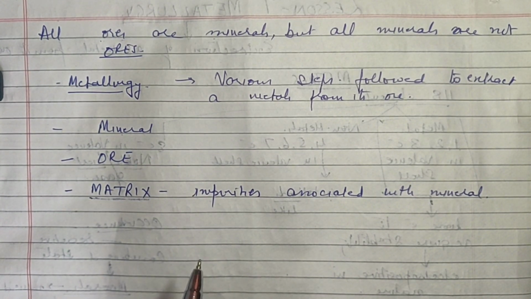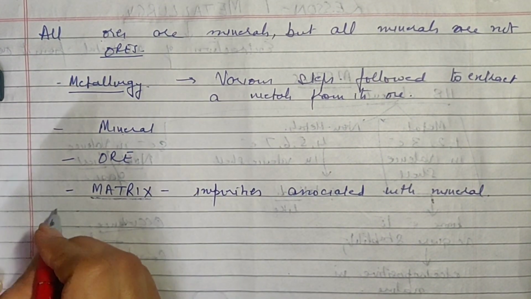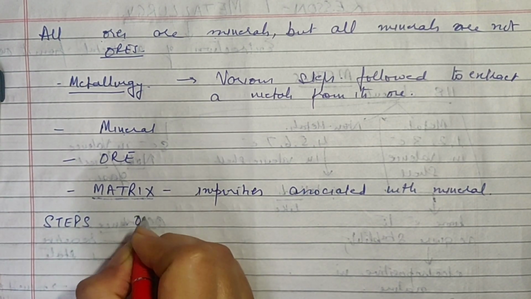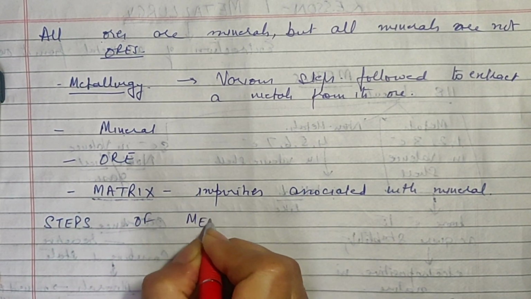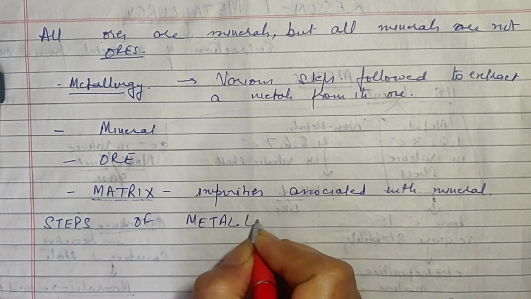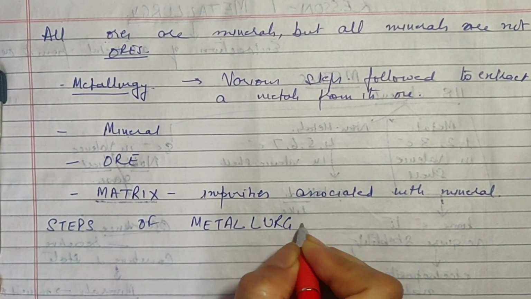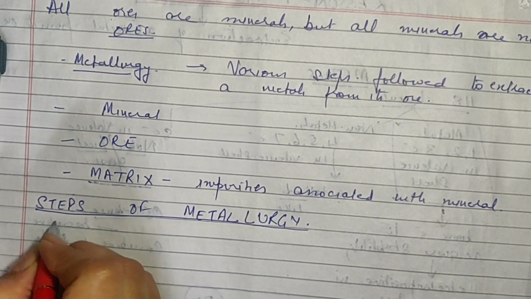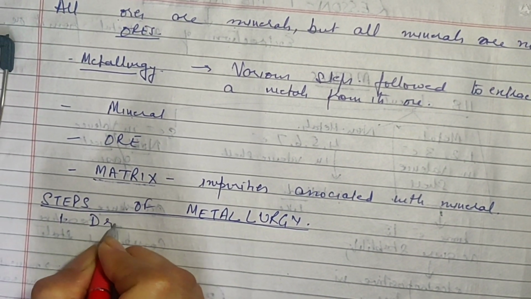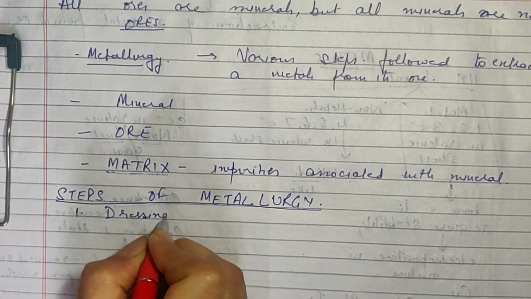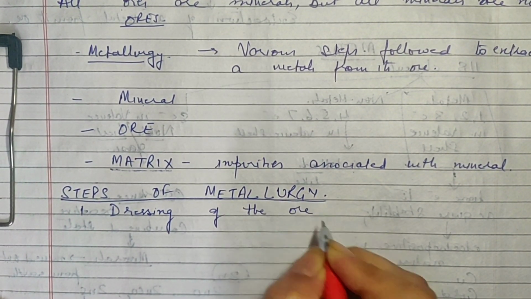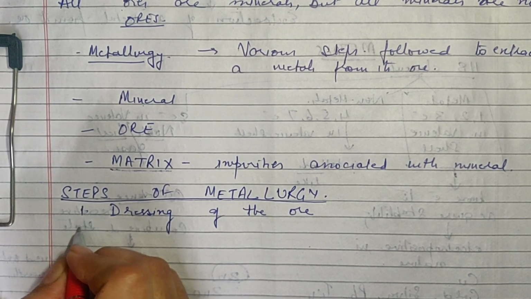So that is why we have certain steps of metallurgy. What all do we need to do to obtain the metal? The first thing which we need to do is known as dressing of the ore. Let me tell you all the steps first, then I'll explain the meaning.